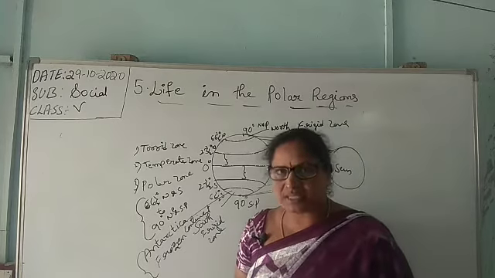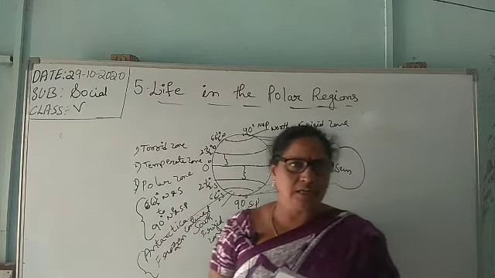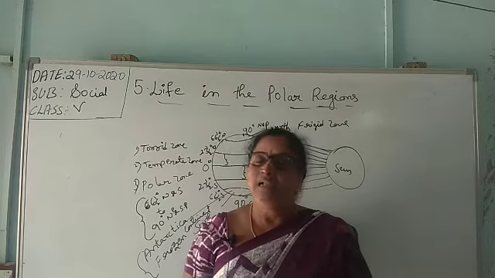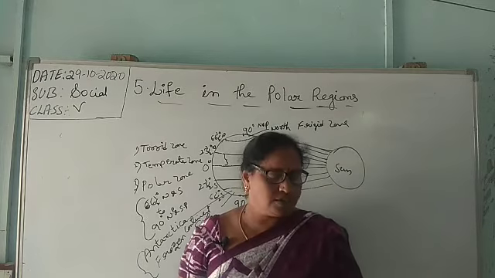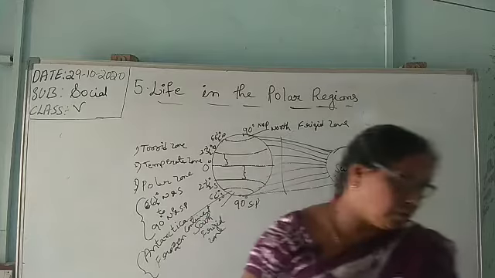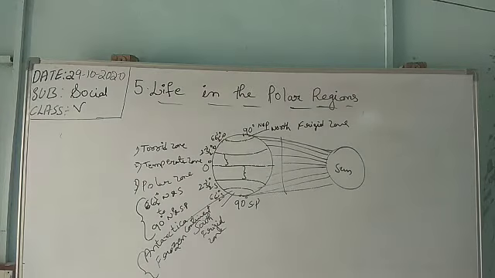Which is the coldest place? Antarctica is the very coldest place. It is also called the frozen continent.